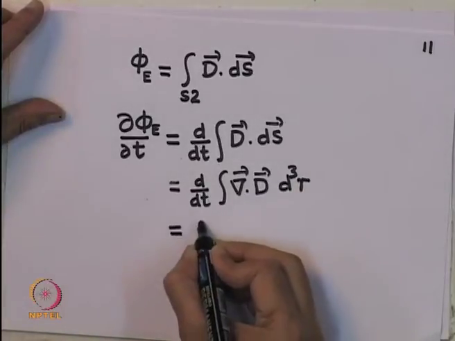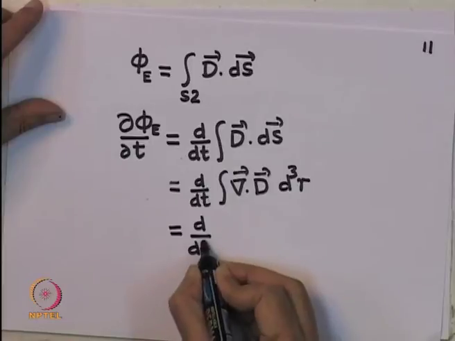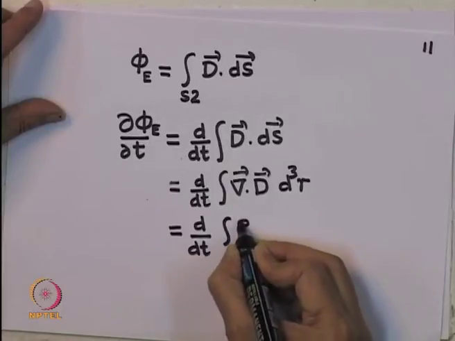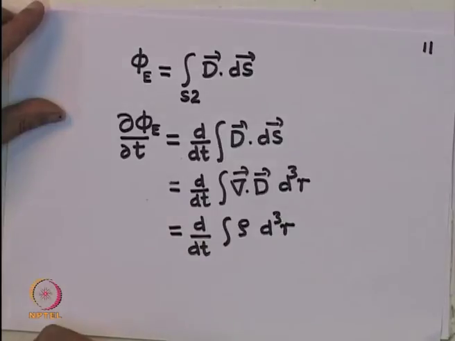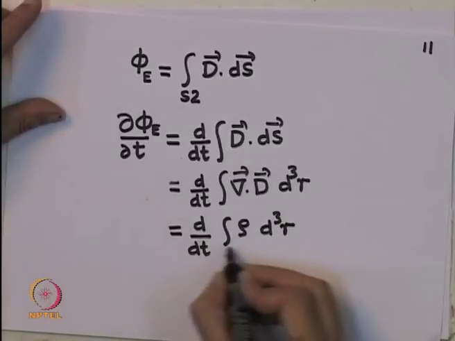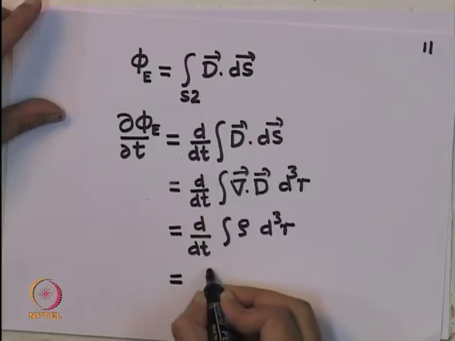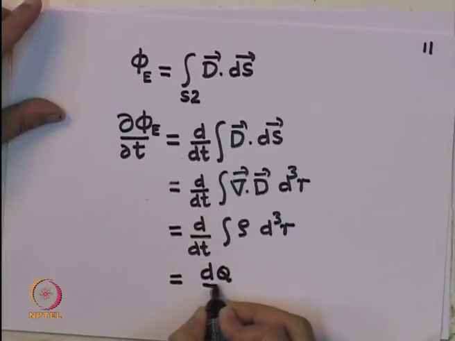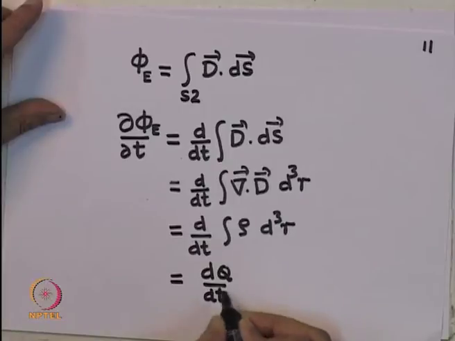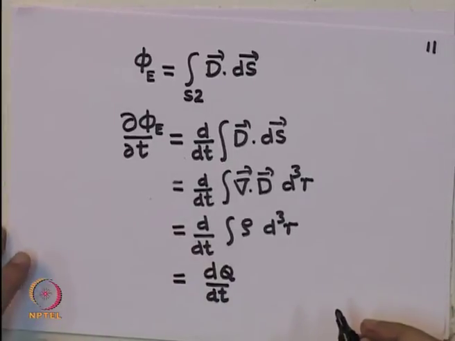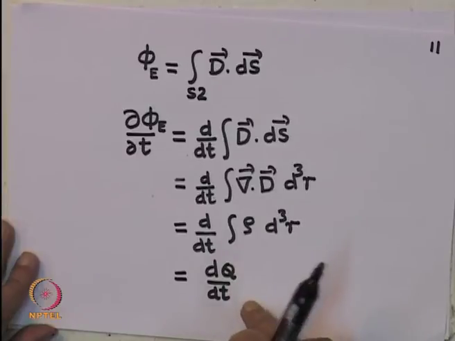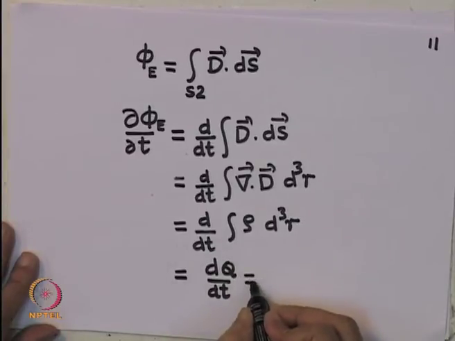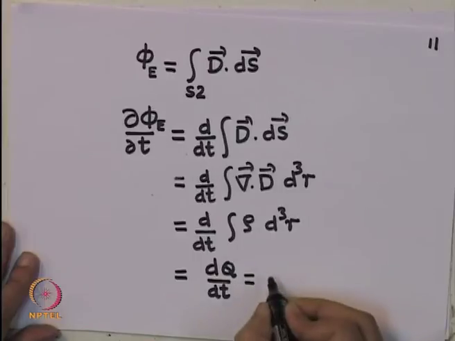But del dot D is nothing but rho free, dV, which is nothing but the total charge Q, and so therefore, this is dQ by dt. Notice dQ by dt, that is the rate of change of charge on the capacitor plate, is the same as the current that is flowing in. So, therefore, this has the dimension of current.